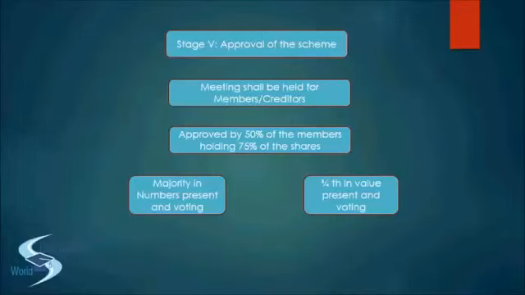And the shares held by the members who voted in favor of the scheme were 4 lakh. So out of 5 lakh, 4 lakh shares were in favor of the scheme. And the shares held by the members who voted against the scheme were just 1 lakh. So in this case, will the scheme be passed? Because out of 5 lakh, the people holding 4 lakh shares are with the motion. They want the scheme to be approved. So it is 80%. So will it be approved?